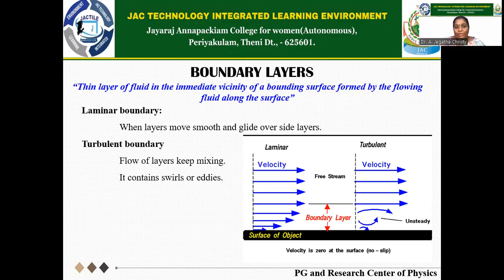A laminar boundary is the boundary where the layers move smoothly and glide over the adjacent layers, and a turbulent boundary is nothing but flow where layers keep mixing, that is, it contains swirls and eddies. Like in a washing machine, when we are discharging water, it is going through a turbulent boundary, and a laminar boundary is nothing but the water coming out of the tap.